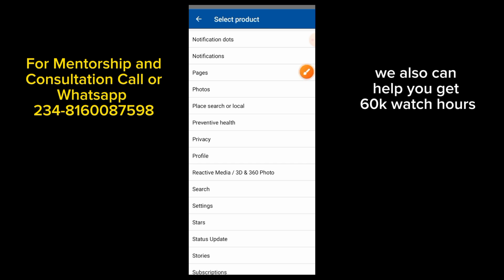So now it is two-way things here. The first one here is page. If you are using your page for the reels, like the monetization thing, right? You want to click on page, but there are some people, in my own case, my own is profile. So you are going to be clicking on profile. I'm using my profile directly, like I converted my profile to page, so I'm going to be clicking on profile, but whichever one is going to be fine, right? So let me click on profile now.